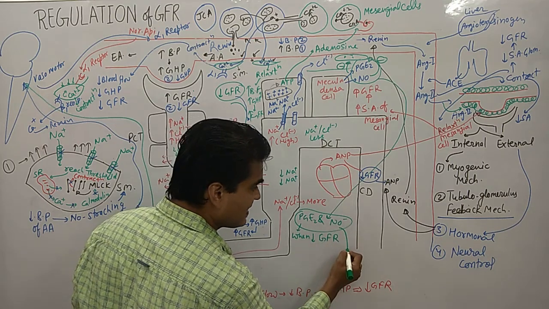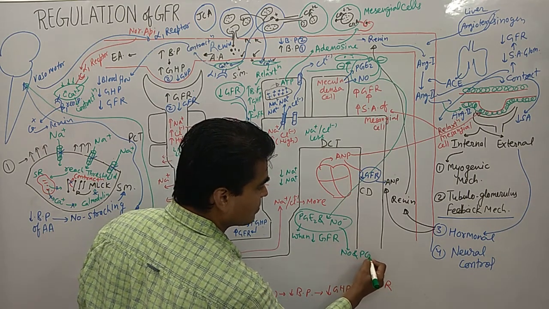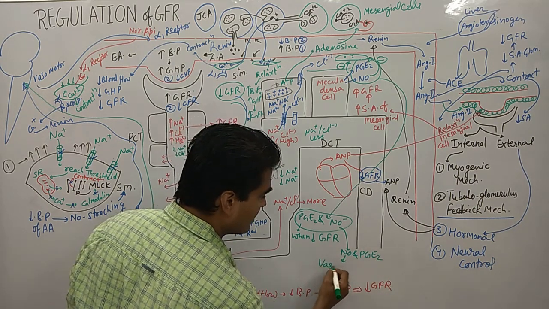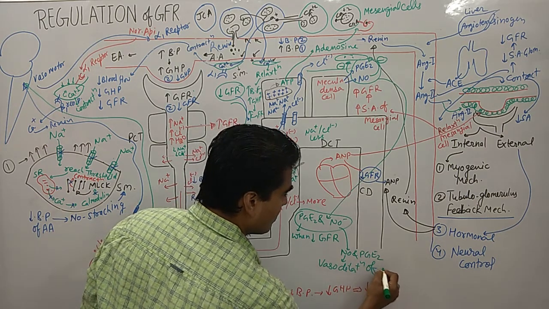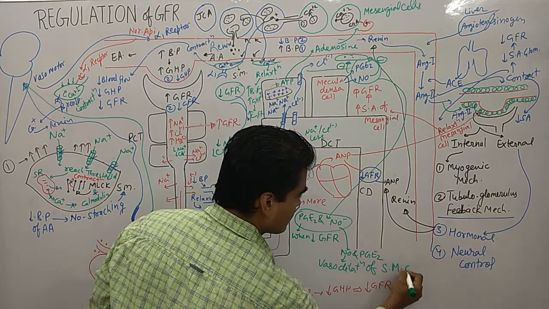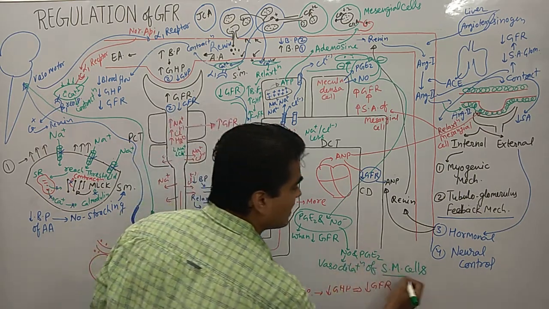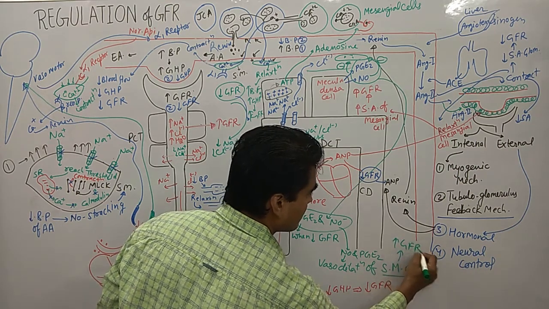So these cells further release nitric oxide and PGE2. Nitric oxide causes what? Vasodilation of smooth muscle cells, and this vasodilation ultimately leads to the increase of GFR.